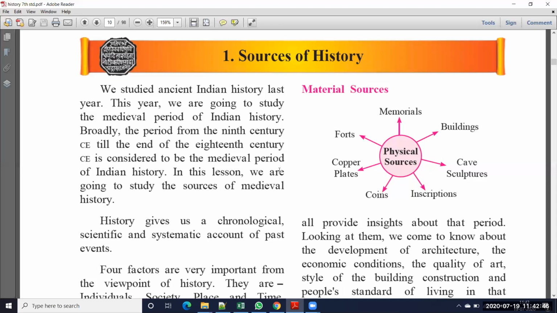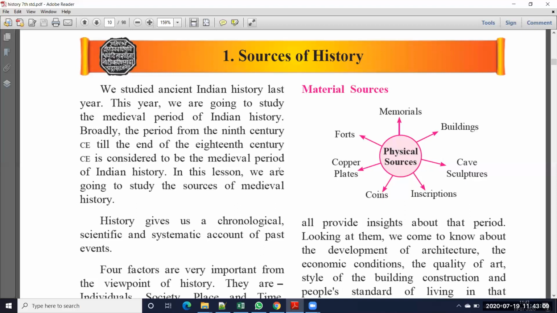Likewise, to speak about any historical event or place, you need proofs, and those proofs we call sources.